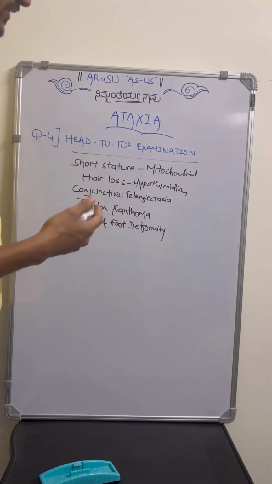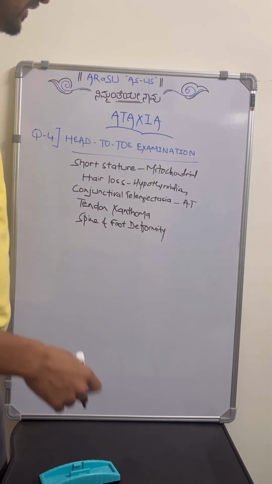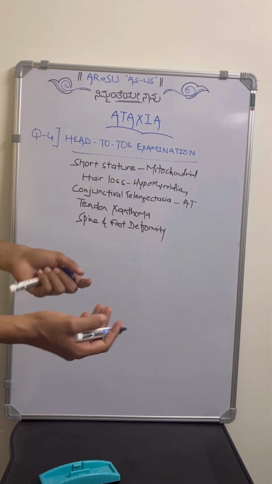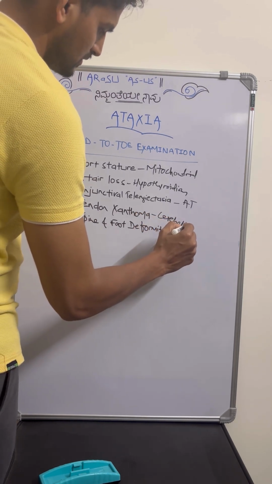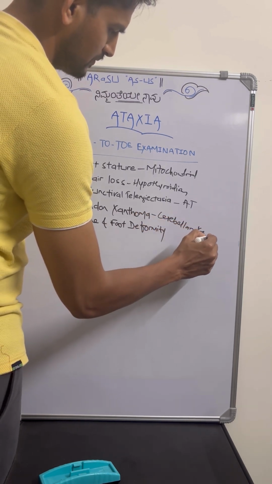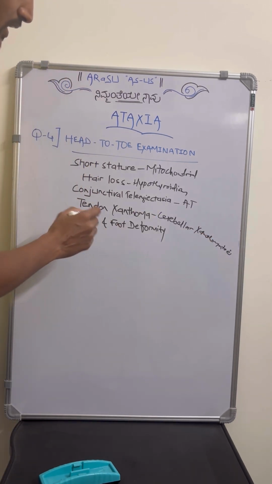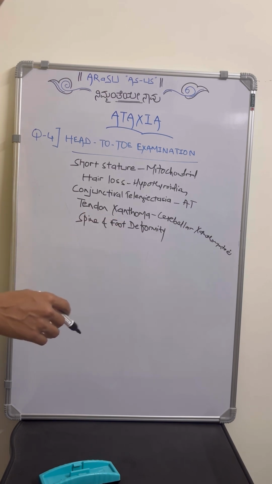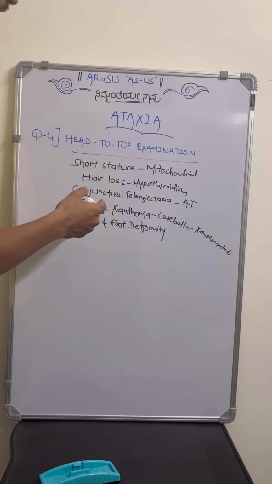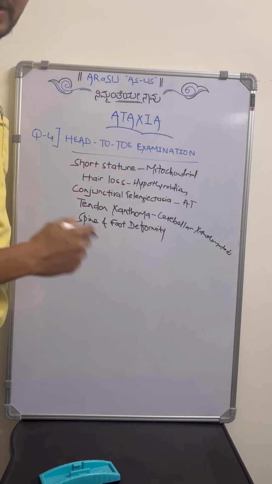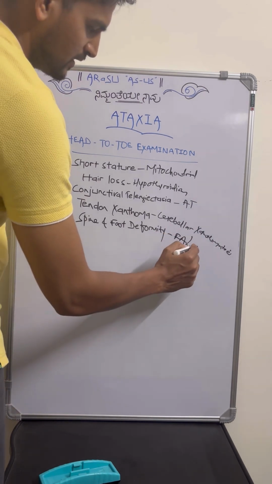And then look at the eyes. In the eyes, especially conjunctival telangiectasias will be seen in ataxia telangiectasia. And look for any tendon xanthomas over the limbs. That is cerebellar xanthomatosis, which might be the reason for his symptoms. And then observe for any deformities in the spine and foot, as long-lasting hereditary neuropathies or diseases can lead to deformities. So in this case, related to ataxia, consider Friedreich's ataxia or any hereditary ataxias.